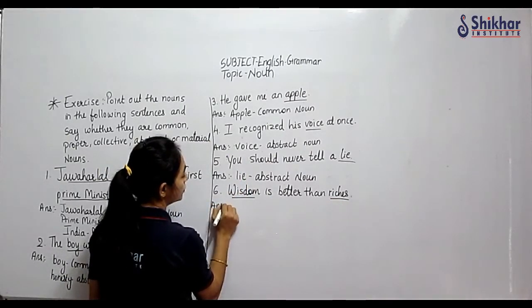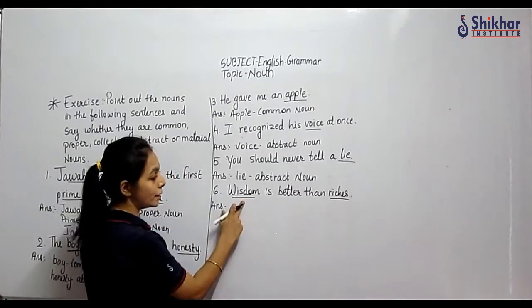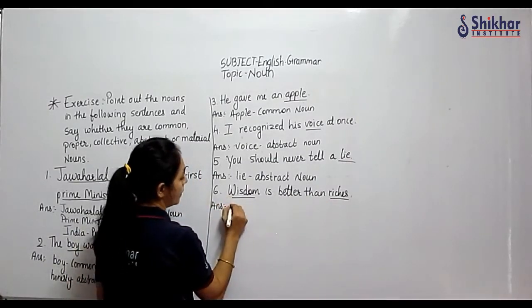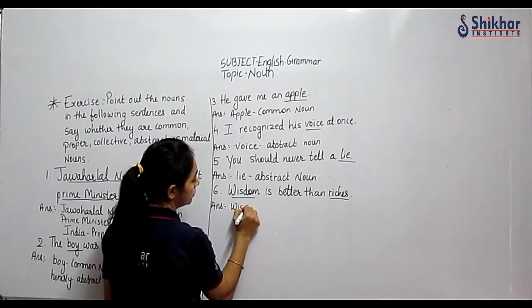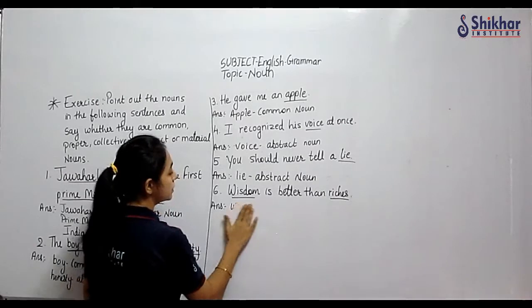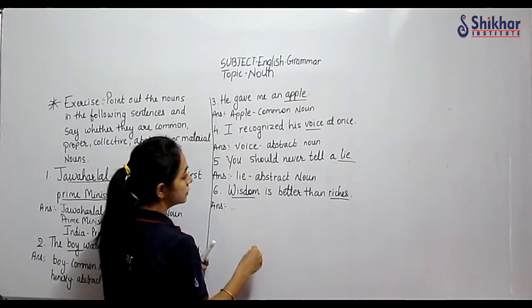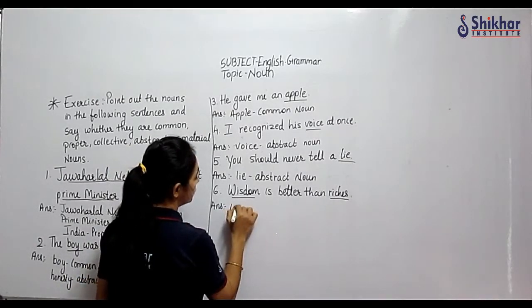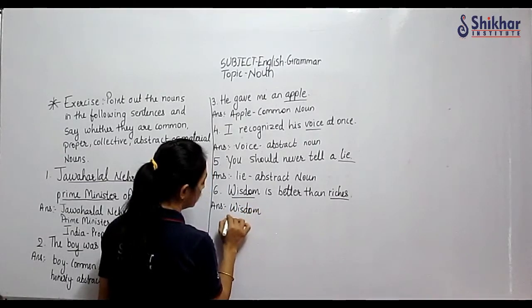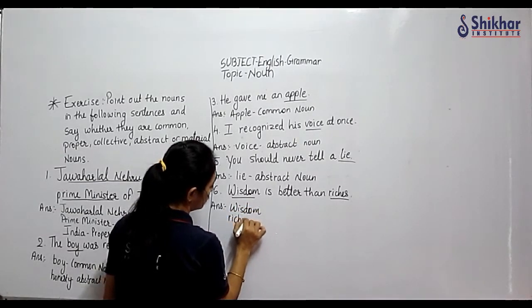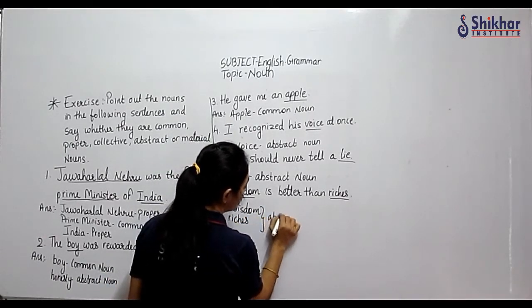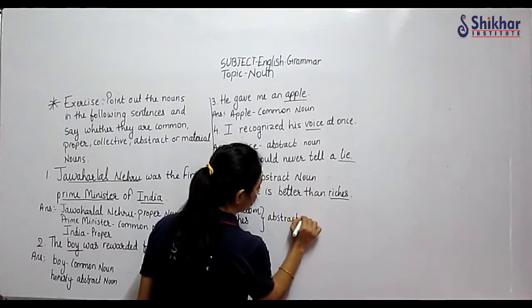So I hope all of you are aware, wisdom is an abstract noun. Riches also an abstract noun. Okay, I made a mistake, I will write here like this. First I will write the name. So for both we will write abstract noun.